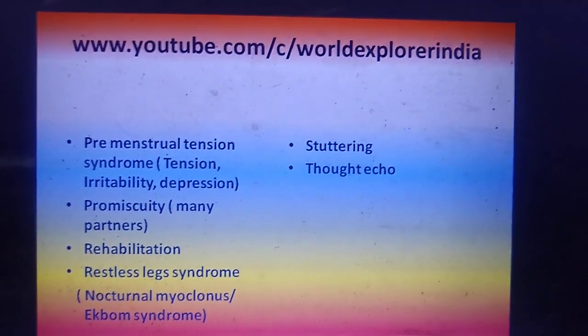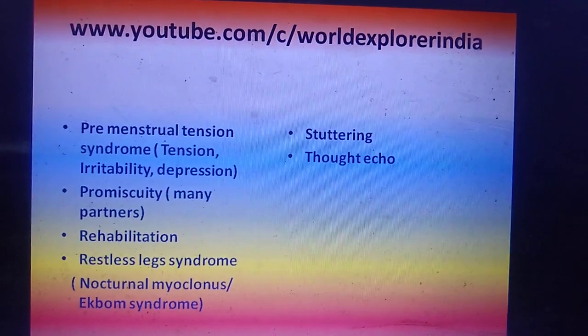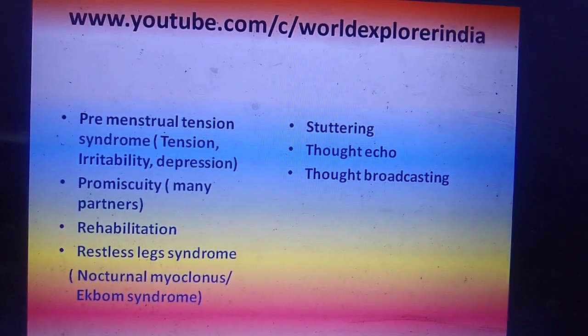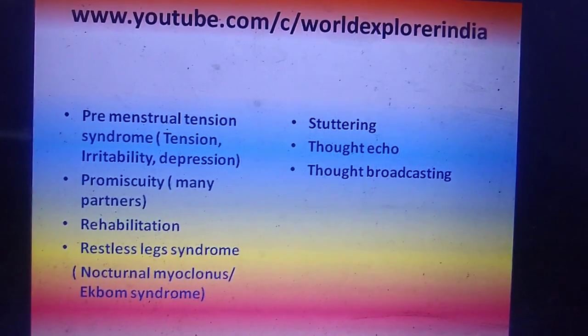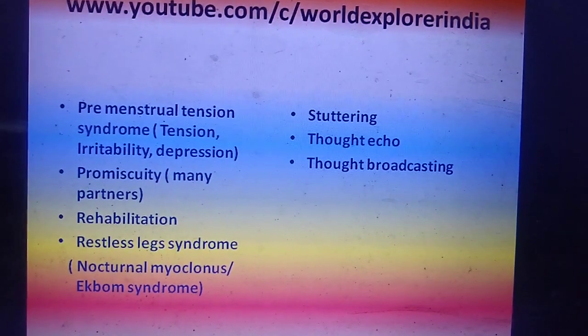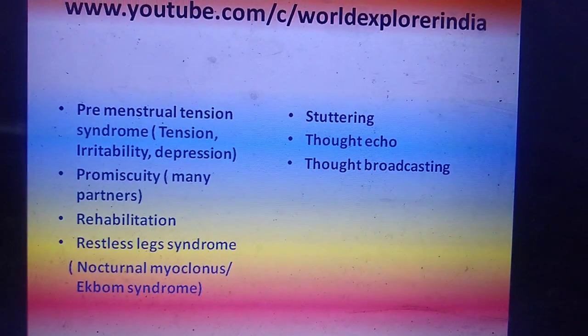Thought echo means whatever they are thinking, they are able to hear it back. That is called as thought echo. Thought broadcasting means whatever I am thinking, I am able to see those thoughts in the television or movie. That is called as thought broadcasting. Means if I am thinking something that is coming in the TV, then it is called as thought broadcasting.